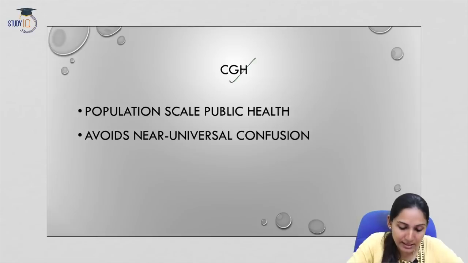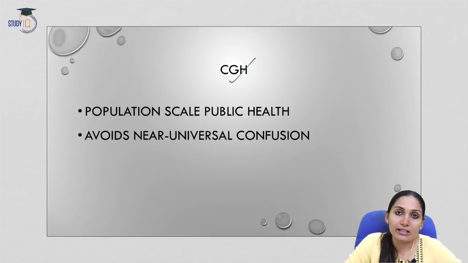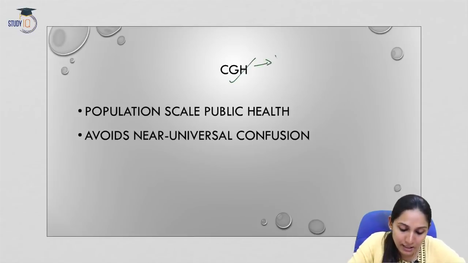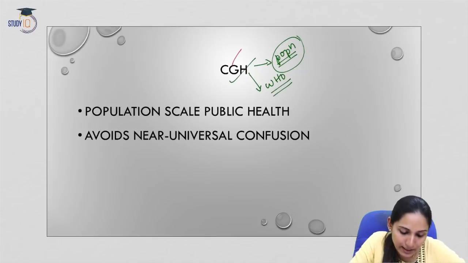Now let us understand CGH in detail. We have already seen in the introduction what CGH is. This is a population size based intervention introduced by the WHO, the World Health Organization. So what is the purpose and the aim of CGH?